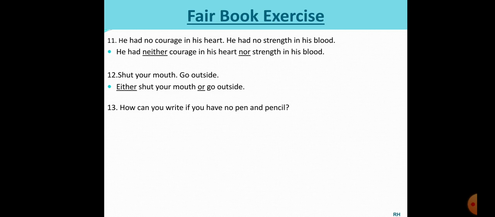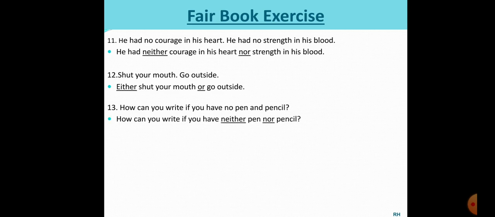Next one. How can you write if you have no pen and pencil? Right? Now the beginning will remain the same. Again, even if it's a question mark, you do not need to worry. You just need to see whether any negative word is used. Yes, if there is a negative word, then you have to use neither nor. If not, then either or. Before the first choice, write either or neither, and before the second choice, nor or or depending on the sentence.